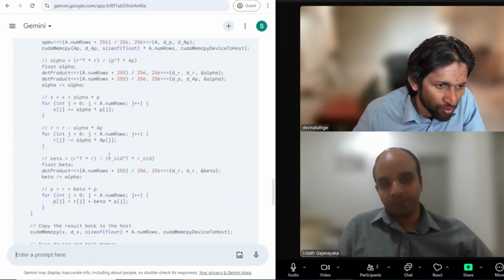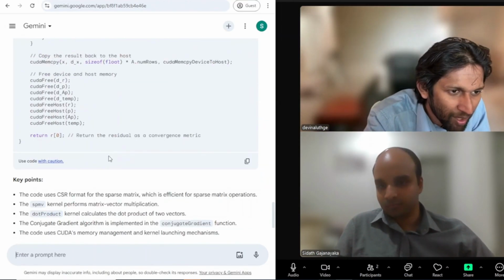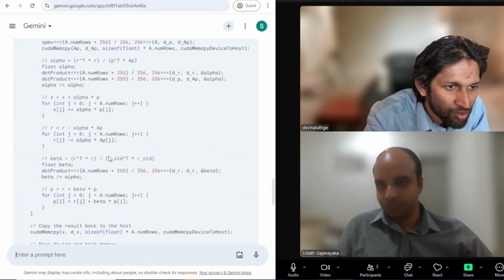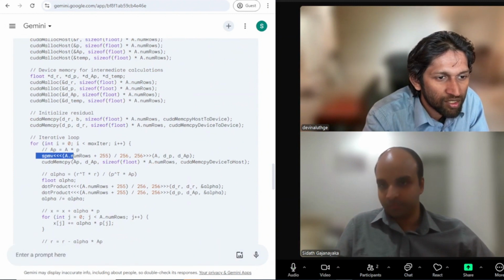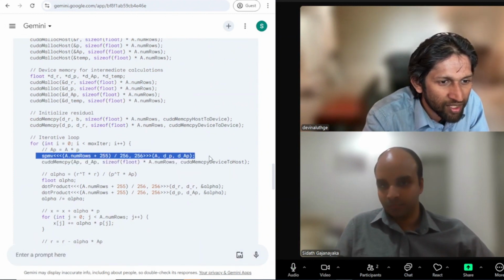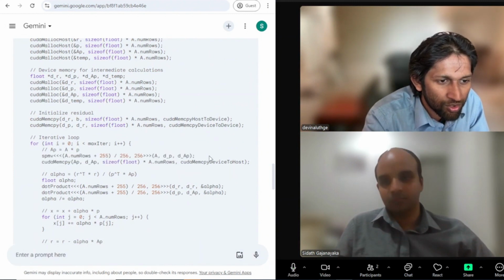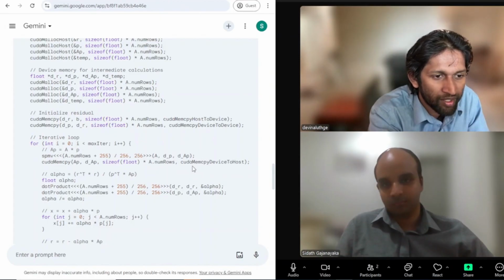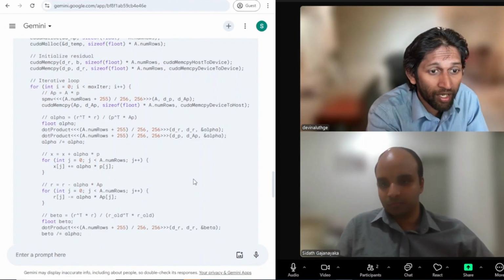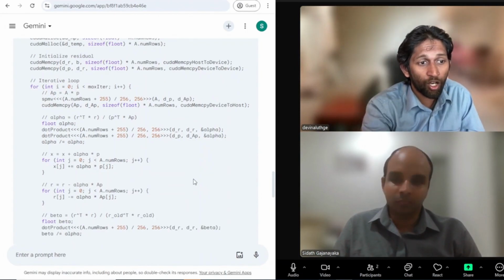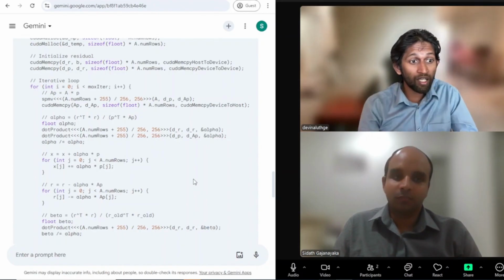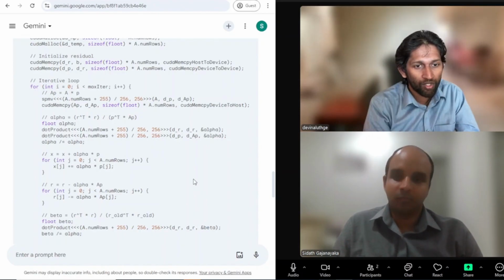If you look into this SPMV, can you go back to the code? This means the dot product. So SPMV, that's a CUDA kernel. You define the block size and the grid size there, and then there are two other kernels when there's a dot product, so there are three kernels happening, and on top of that, there is memory copying happening from the GPU to the CPU.